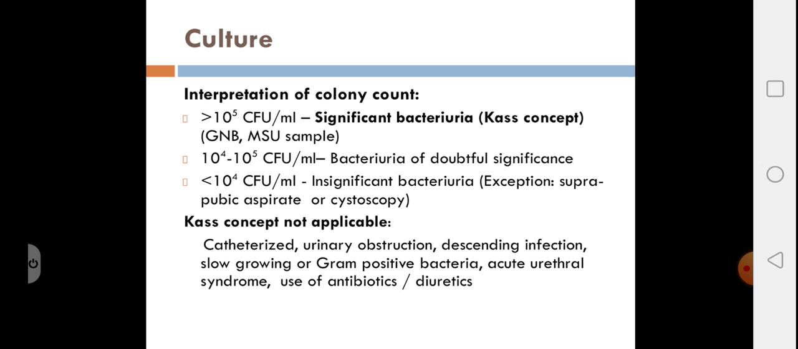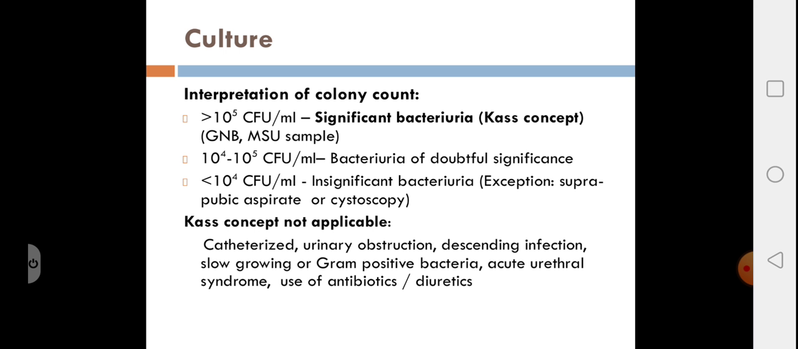Looking at the interpretation of this colony count, if it is more than 10 to the power of 5 colony forming units per ml, it is known as significant bacteriuria. This is known as the Kass concept. It was Kass who investigated midstream urine samples and found that 95% of hospitalized patients suffering from pyelonephritis showed a colony count of more than 10 to the power of 5 CFU per ml.